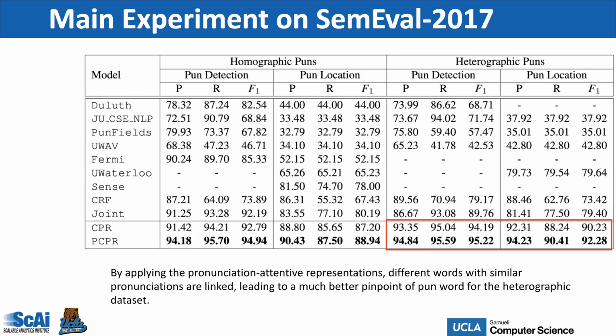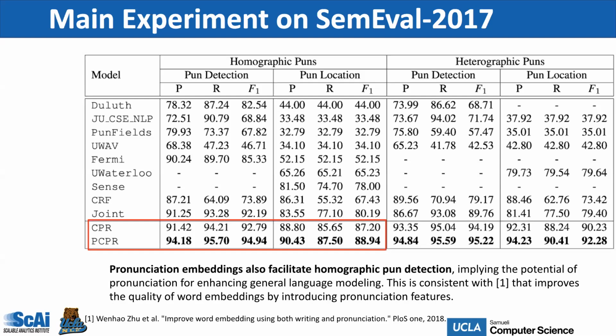In the heterographic pun recognition tasks, we see PCPR outperform CPR on a large scale. We think that's because by applying the pronunciation-attentive representations, different words with similar pronunciations are linked, leading to a better pinpointing of the pun word for the heterographic datasets.